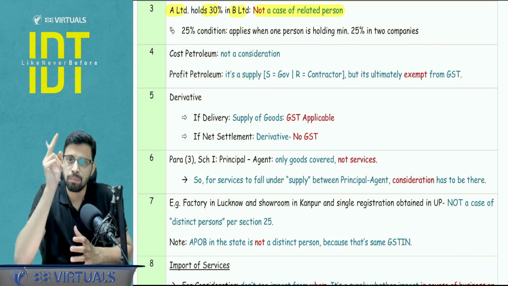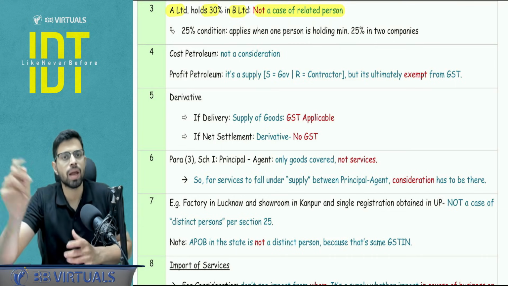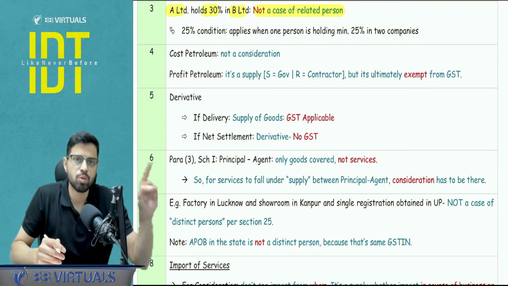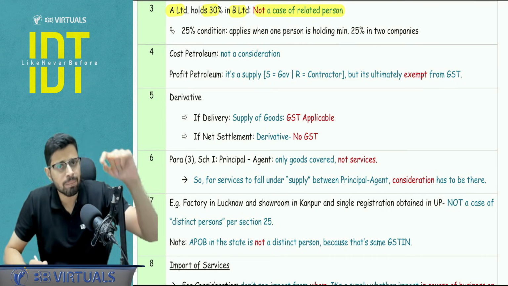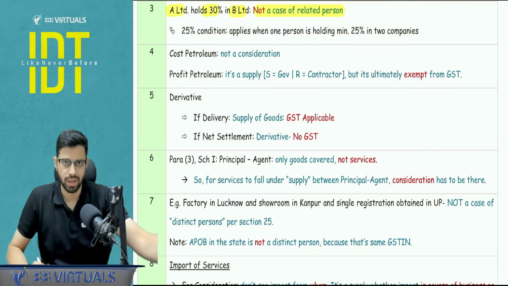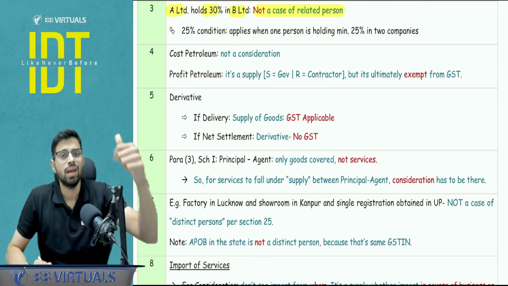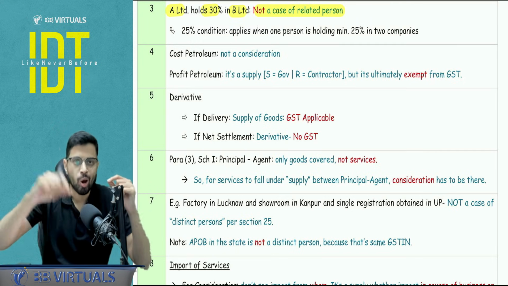Profit petroleum complies with all the parameters of a supply. There is a supplier, the government; there is a recipient, the oil exploration contractor; and the supply is the assignment of the license or the right to explore the oil, right? So all the parameters of supply are complied with, and the consideration is this share of the profit, which is known